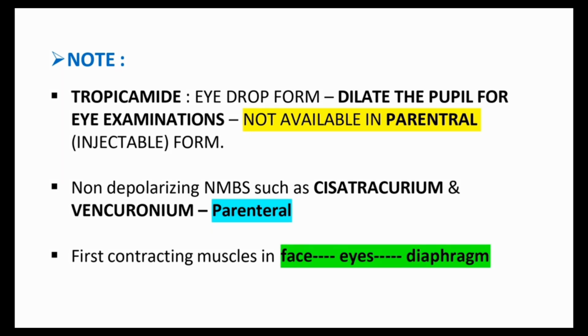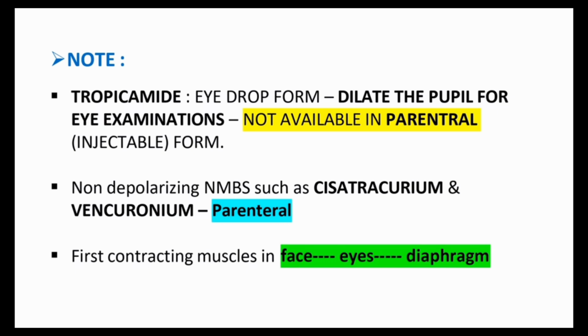The next point I mentioned here: non-depolarizing blockers such as cisatracurium and vecuronium are parenteral. We already mentioned the neuromuscular blocking drugs are mainly available in intravenous or intramuscular form, so they are not available in oral form. So that's why, again, maybe based on recalls, I mentioned these points.